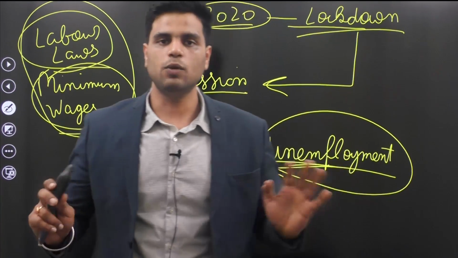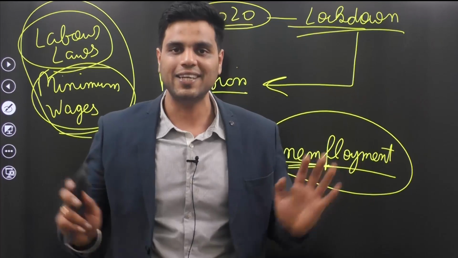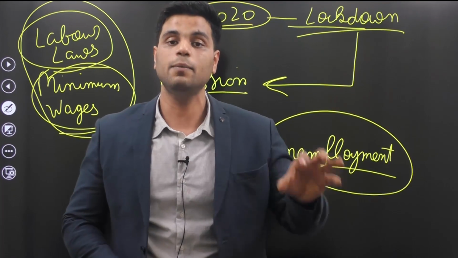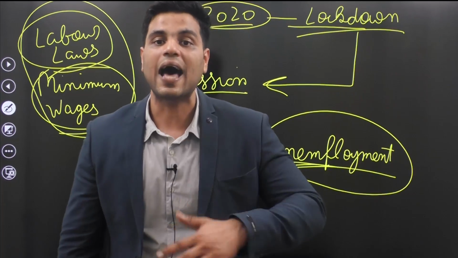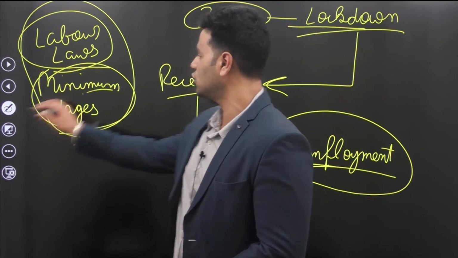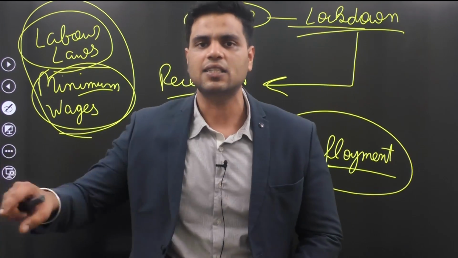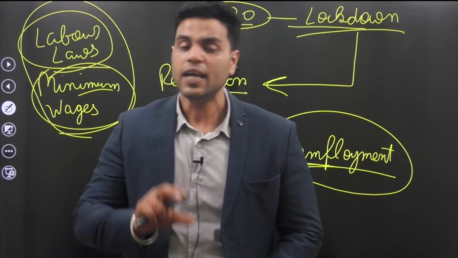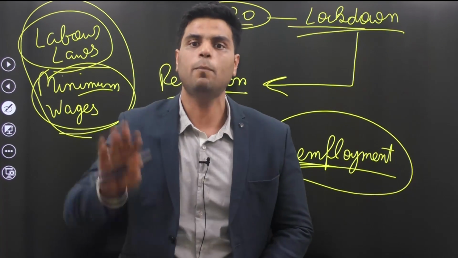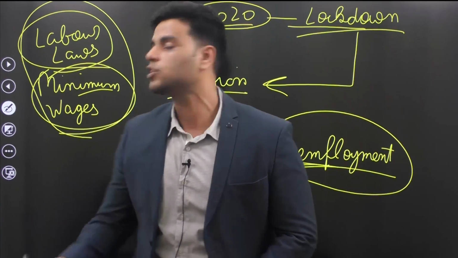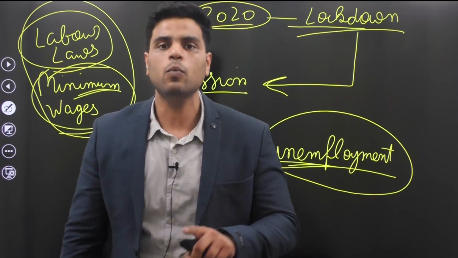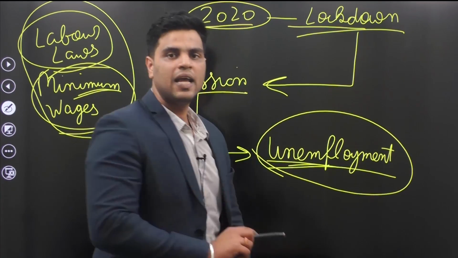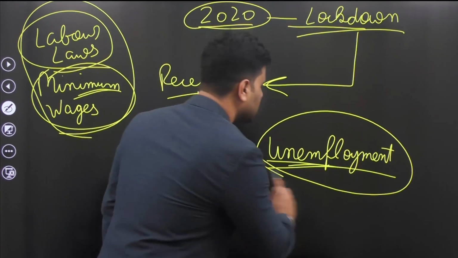What the Indian government did was, not the Indian government, but many states in India. What did many states in India do? Well, many states actually relaxed the norms for minimum wages. So now in states like UP and Haryana, employers were not bound to provide their workers with a minimum wage. The idea was that a decline in minimum wage would increase employment levels, and hence we would be out of this crisis.